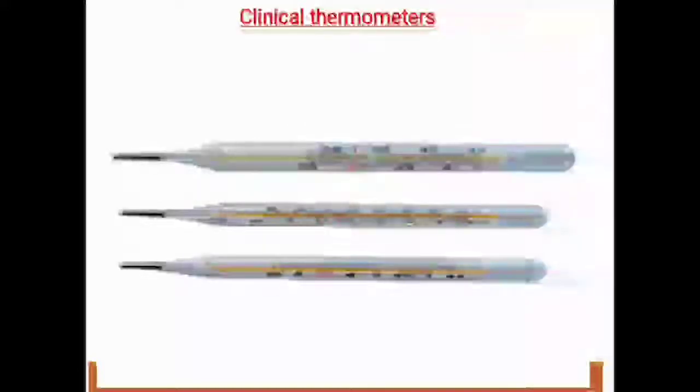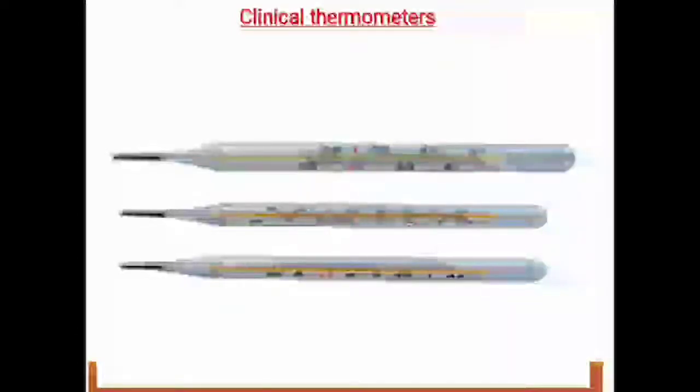On your screen you can see three thermometers. The top one is showing something like 35, 36, 37. 37 is in red color because it is the normal human body temperature. And the bottom one is also same, but the middle one is showing something different. It is showing 94, 95, 96, 100 and 106, and F is mentioned over it because there are two scales on which temperature can be measured.